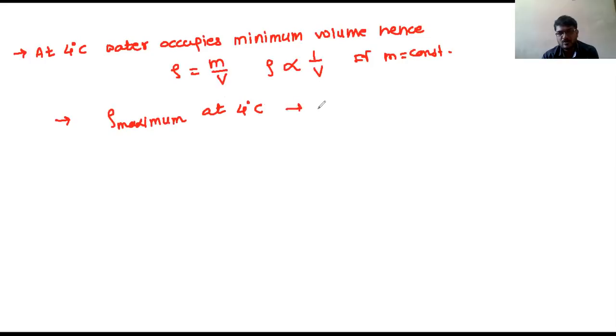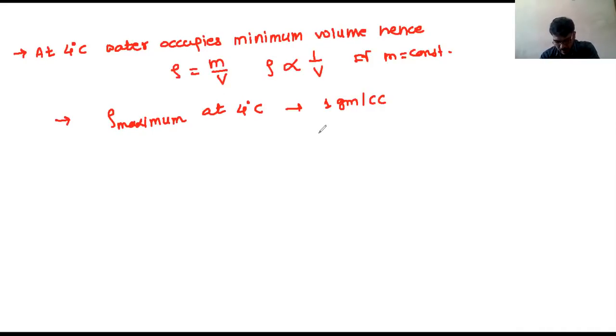And what is the value? 1 gram per cc, that is 1 gram per centimeter cube. That's why in relative density also, we take density at 4 degrees Celsius, because it is the standard value for reference. So density is maximum at 4 degrees Celsius and it is equal to 1 gram per cc.